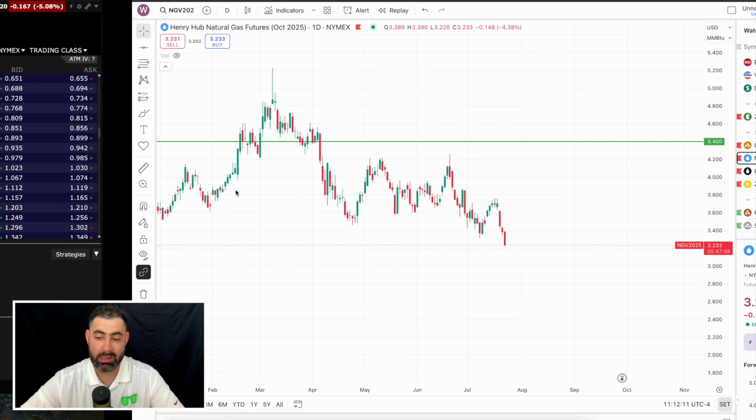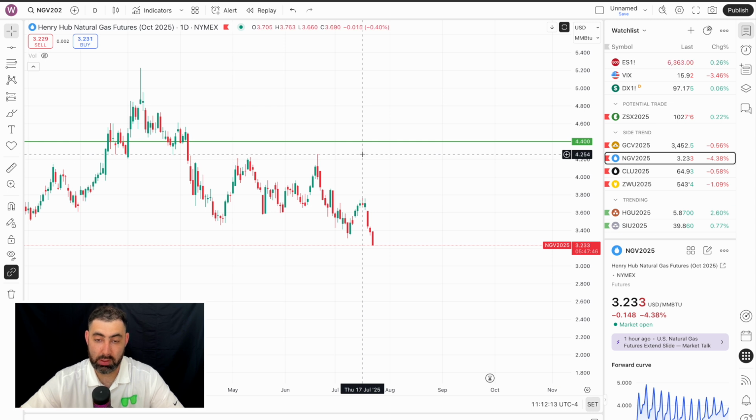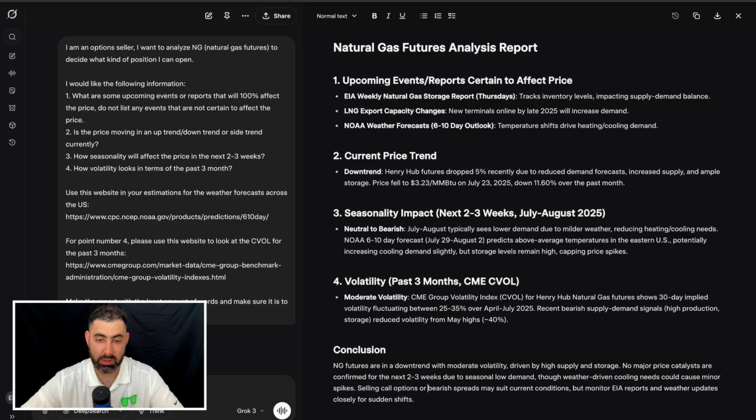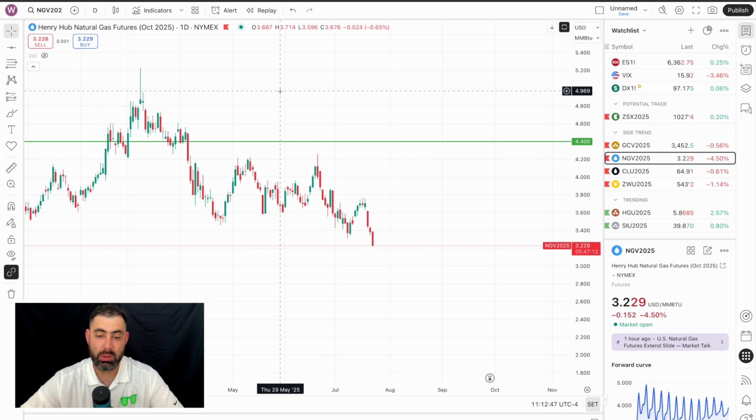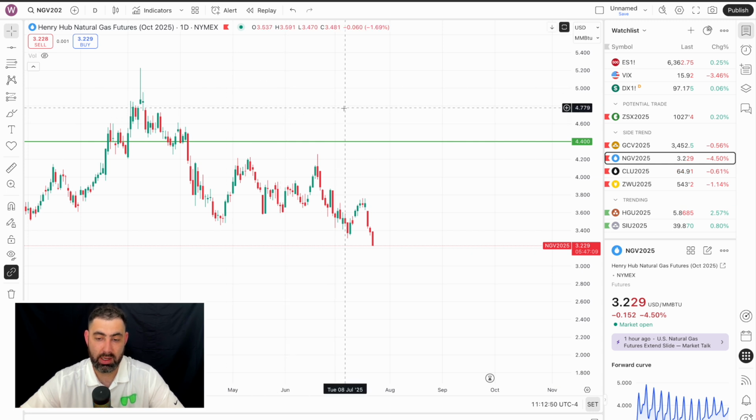You can let it kind of bounce around, and it will be just fine based on the seasonality, based on the outlook. Now, at the same time, let's say you open the position, you need to keep checking every day with whatever ChatGPT, Grok, putting this prompt in every single time, and then seeing if anything changes. Let's say the supply has changed, or there's some major disruption, or the temperature has changed. So you're just going to follow the trade and see if your assumptions have changed since you opened the position. Biggest thing is risk management and position sizing. That's what I would probably focus on. But this is how I would basically use any kind of AI with this specific prompt.